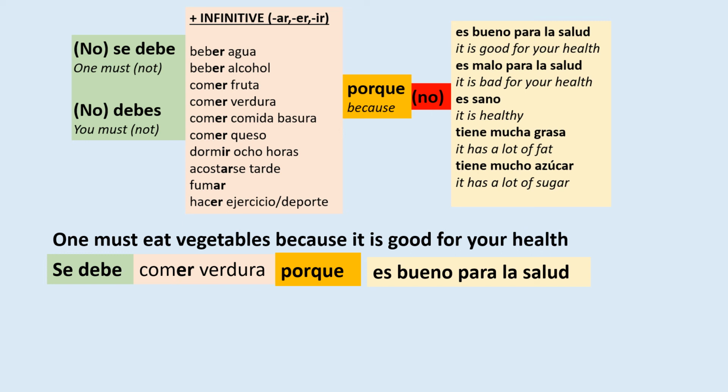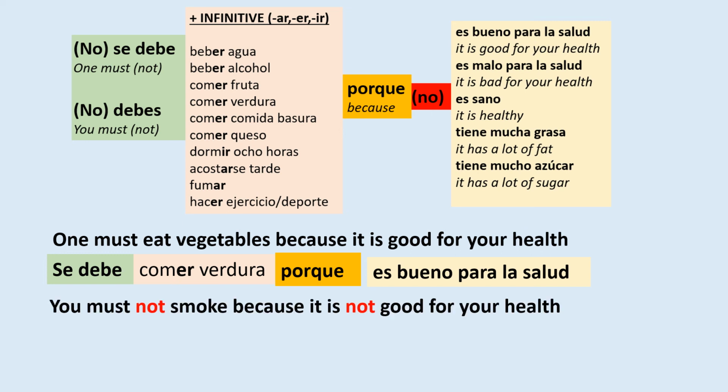Let's do another sentence. You must not smoke because it's not good for your health. So you see here we have two negative sentences. So let's see how to do it. So you must not. I'm not going to choose the debe. This time I'm going to choose debes because it's you must. And I'm going to add the no at the beginning because it's a negative. So no debes. Now I want to look for smoke, which is fumar, in my second column.